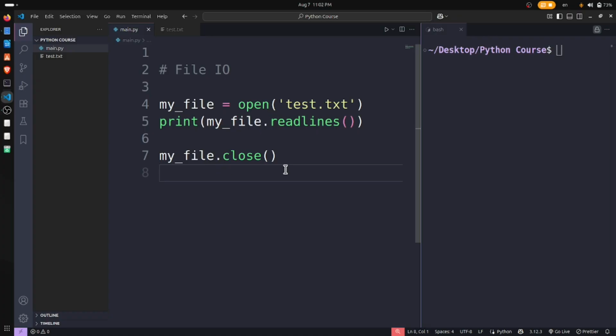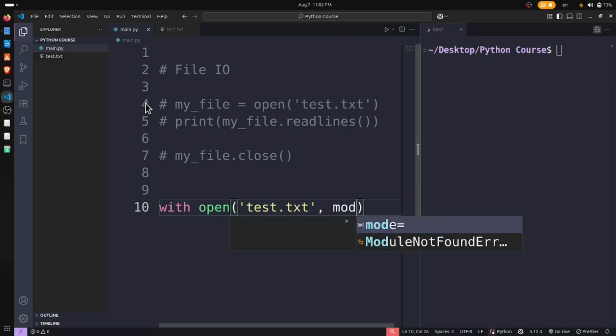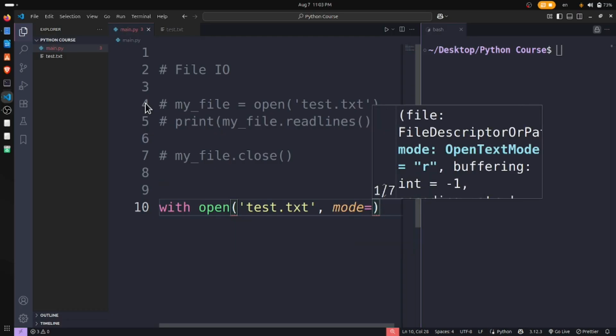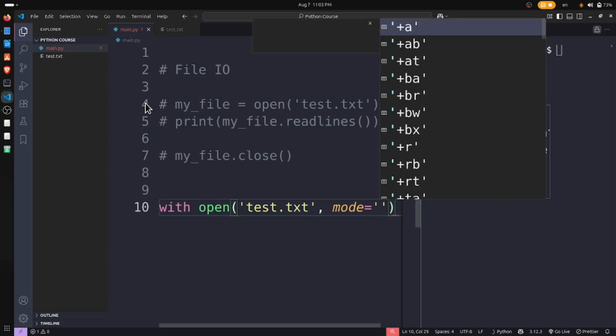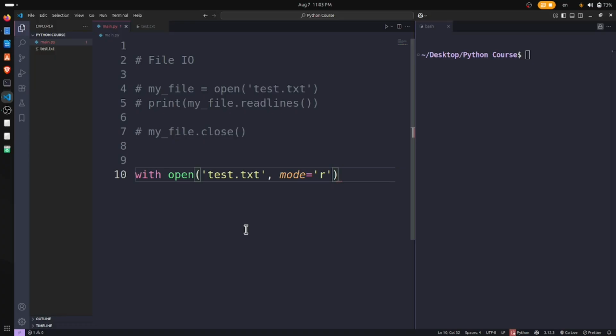Before that, we should understand one other way that we can open our file: with the with method, with open, test.txt, and let's have the mode as well. The mode will be read, R, as my file.